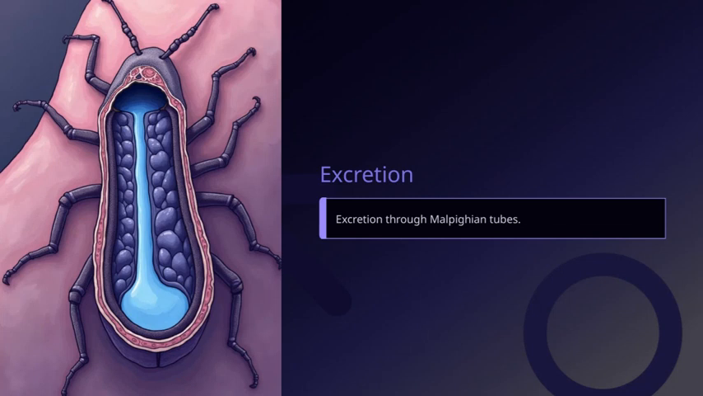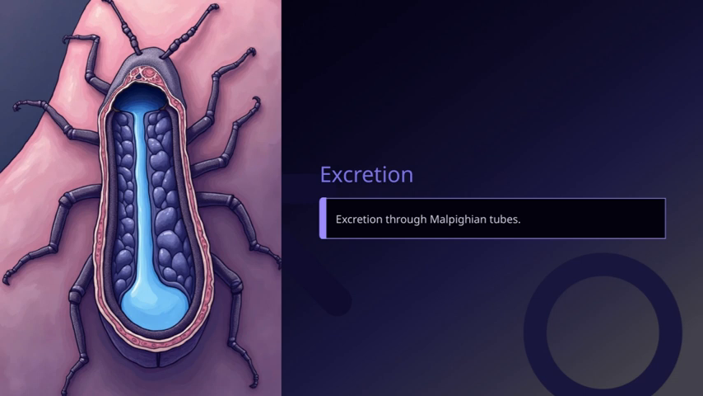Excretion through Malpighian tubes is a fascinating process that some insects use to get rid of waste. These tubes are little finger-like structures that extend from the digestive system into the body cavity. They play a crucial role in filtering waste products from the hemolymph, which is the insect's equivalent of blood. What makes this system efficient is that it allows the insect to conserve water, which is especially important in dry environments.